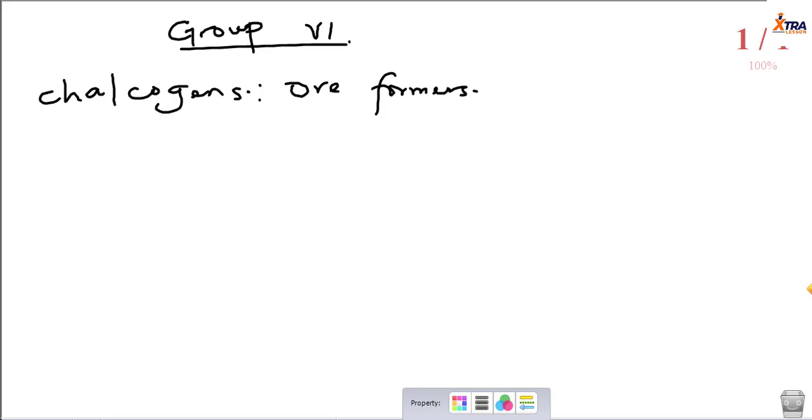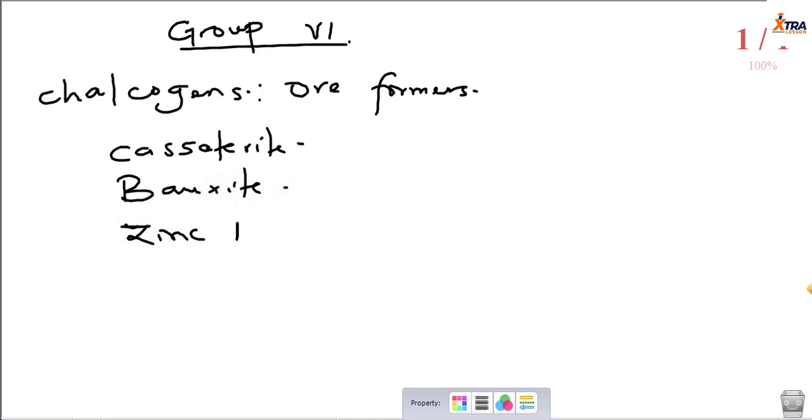And now you can give examples of ores and you can see that there is a group 6 element present. Let's see the common ores we have. We have cassiterite, we have bauxite, we have zinc blende, you have galena, you have hematite.